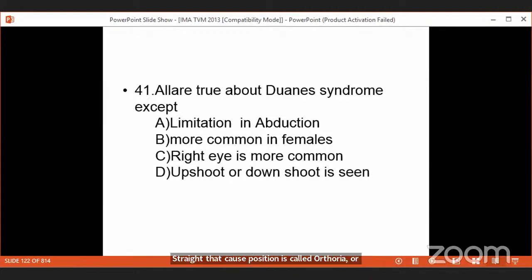In Duane's retraction syndrome, the position of the eye is orthophoric, or the eye is straight. We are expecting a convergent squint, but that is not true. The position of the eye is orthophoria. So it is a limitation of abduction. That is the first thing.